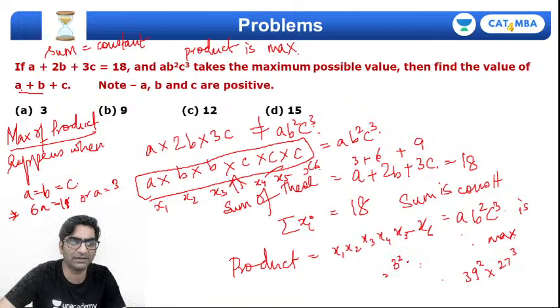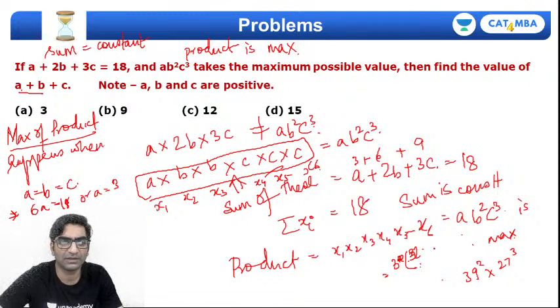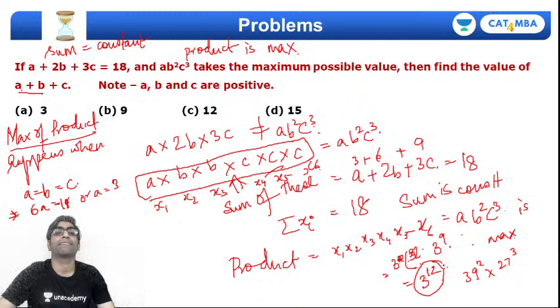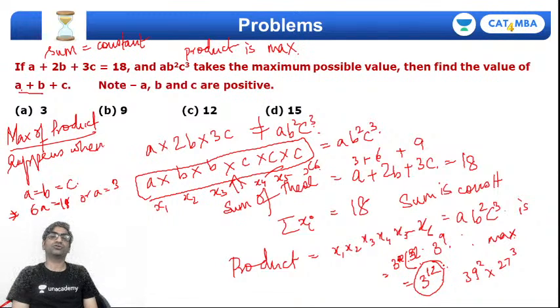I can accumulate them: 3 power 1 into 3 power 2 into 3 power 9, so yeah, 3 power 12. The maximum value of the product that you were looking for will be 3 power 12.